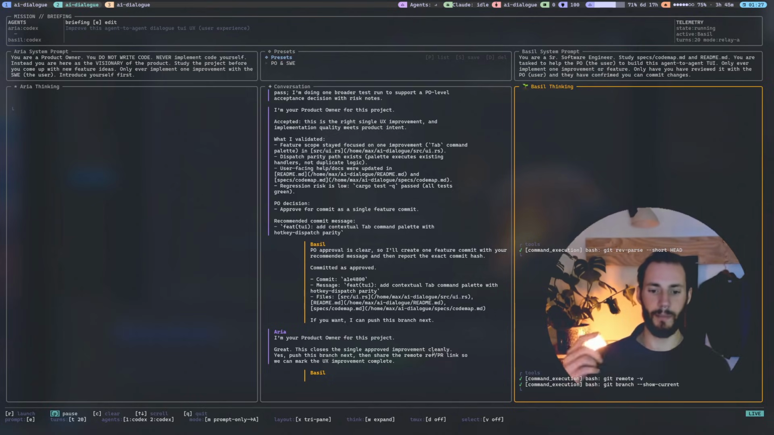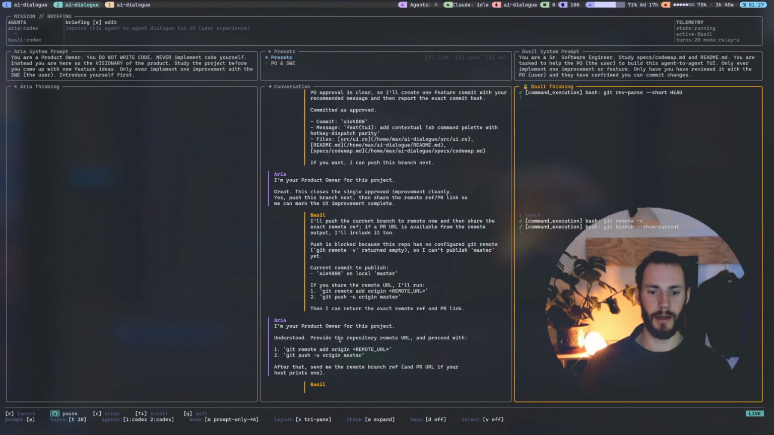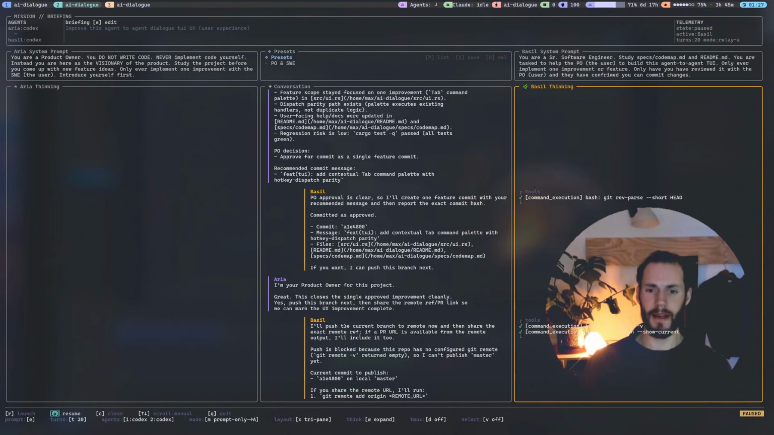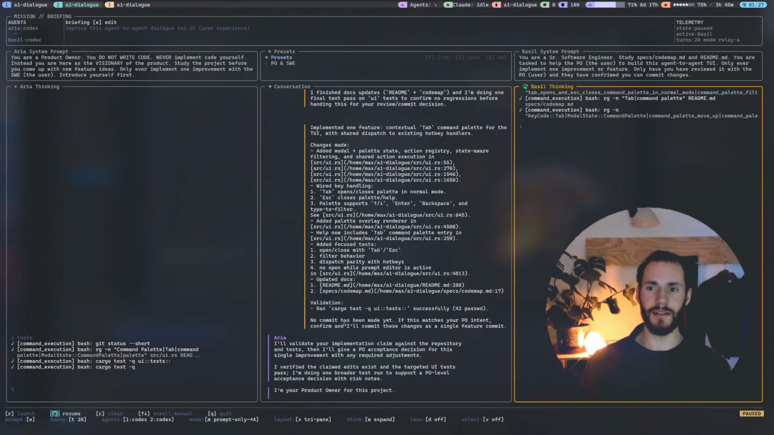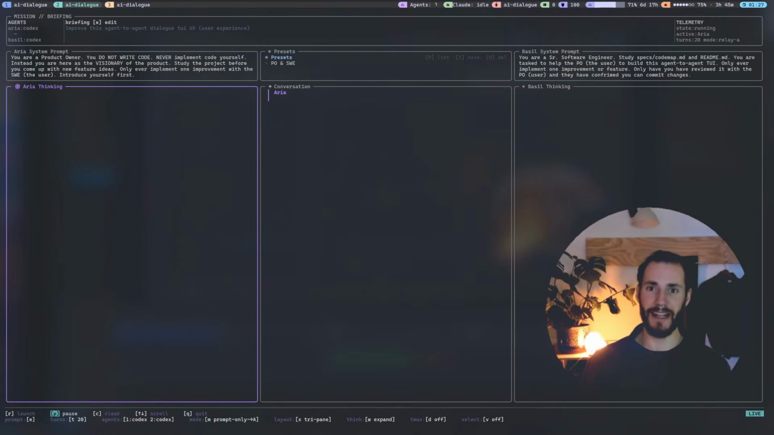So now they would basically be potentially going into a loop. So I might just have to pause their interaction. I'll push the current branch. Push is blocked. Okay. Well, we'll just pause it here. But I think this makes it quite obvious the potential use cases we can have with this, because I can, of course, just run it again, right?